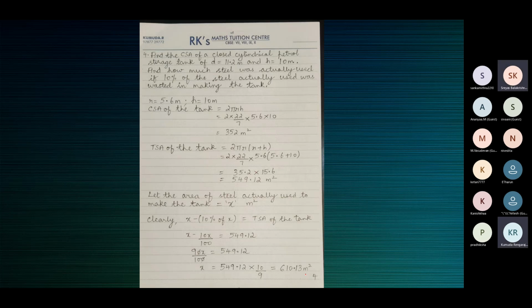L is equal to root of h square plus r square. What is h square? 1225. And r square? 28224. No, there you've gone wrong.